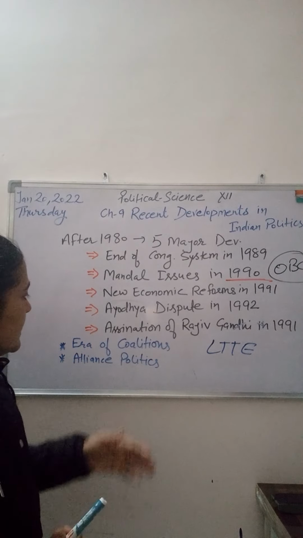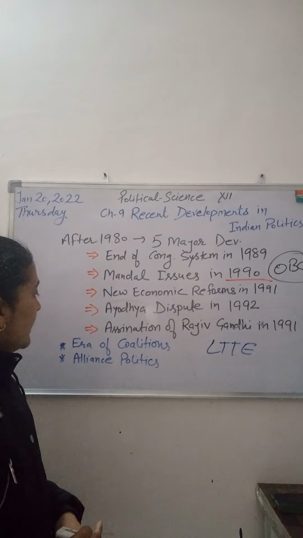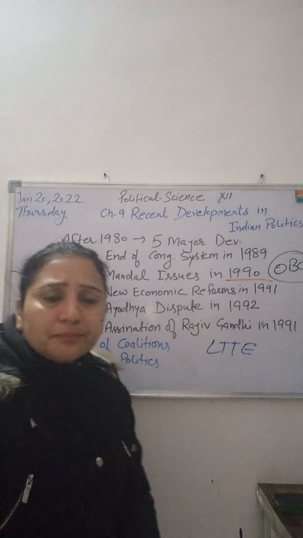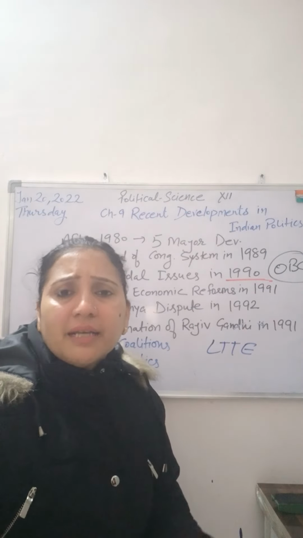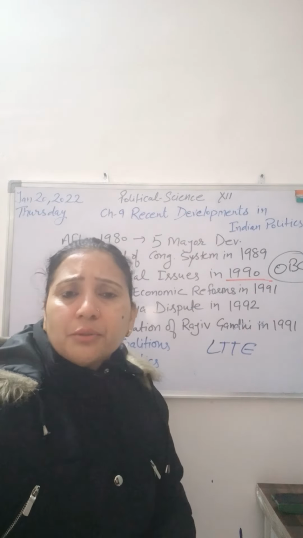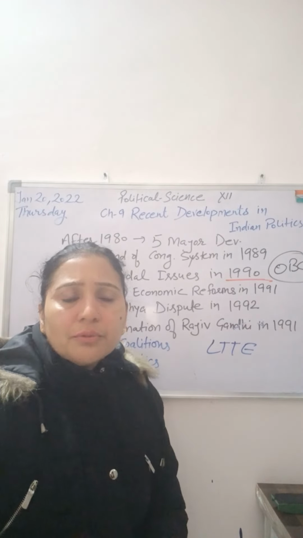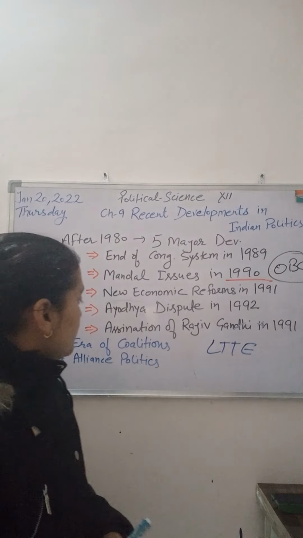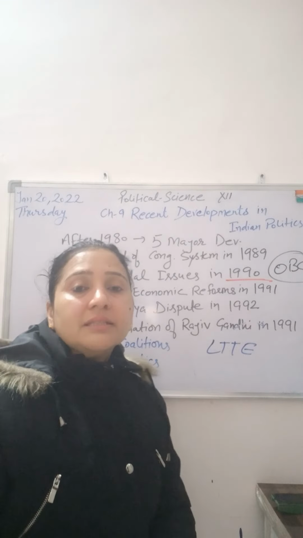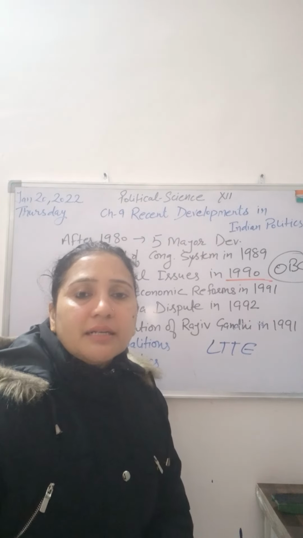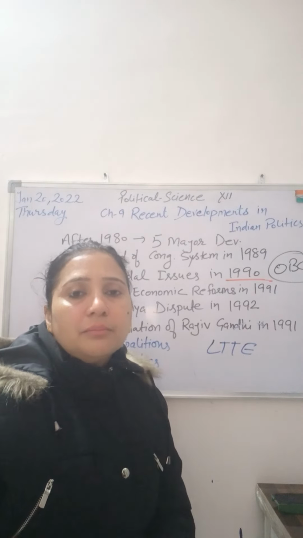After that, the era of coalition government and alliance politics came into the picture. As you know, a coalition government is when two or more political parties come together to form a government. The situation arises when a single party is unable to win the majority.